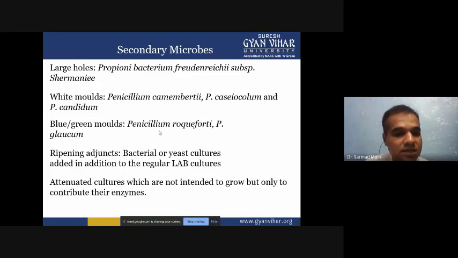Ripening adjuncts, like bacteria and yeast cultures, we have to add at a certain point so that we are able to enhance the ripening. Then attenuated cultures are not intended to grow but only to contribute their enzymes. We are not adding these cultures directly, but we are producing the enzymes, and those enzyme products we are utilizing directly in the cheese production. So we are not adding the organism directly, but their product, enzymes, we are utilizing in the production.